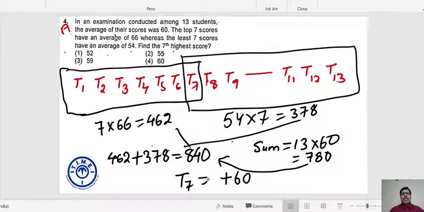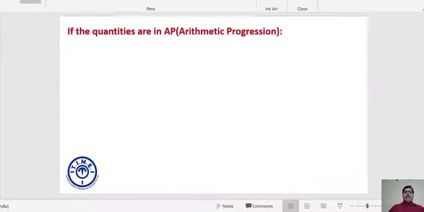All right. Now, let's move to the next set of concepts. You may find some questions on averages in which the elements are in AP, arithmetic progression. If the numbers are in AP, then we are not supposed to use the formula of average in such questions. Mere observation is sufficient to get the average. So let us first consider a few examples.